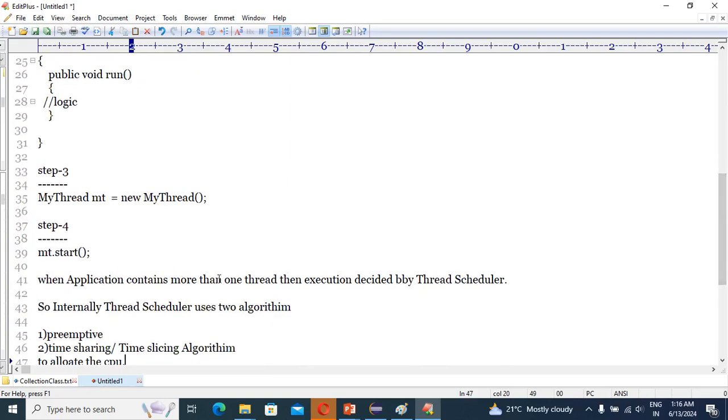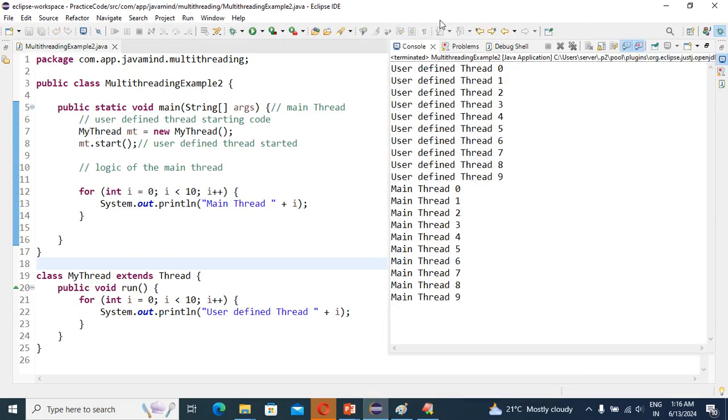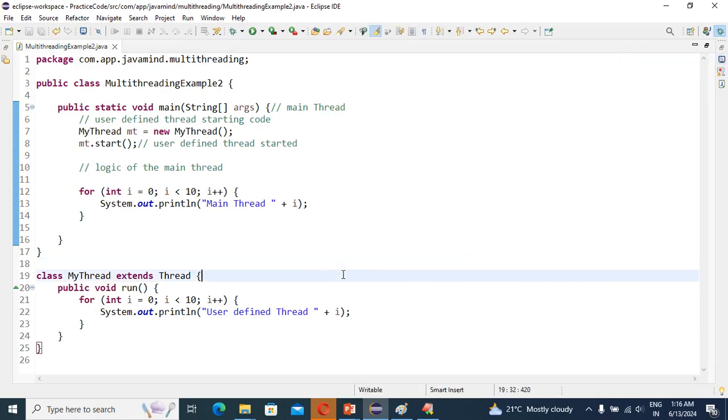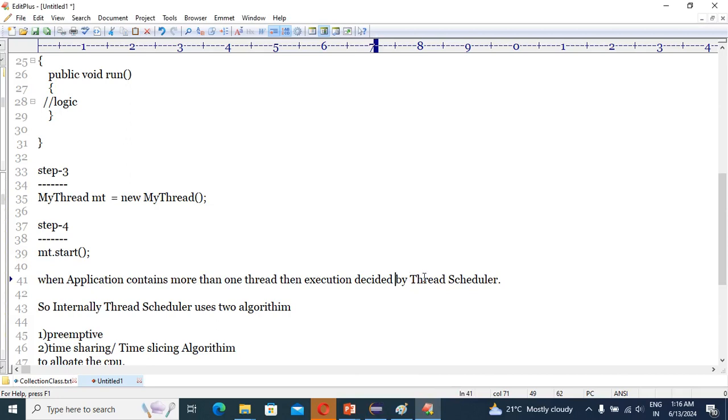When an application contains more than one thread, then the execution is decided by the thread scheduler, right? Already I have explained this thing. If your application contains more than one thread, say you have 10 threads, then the execution is decided by the thread scheduler.